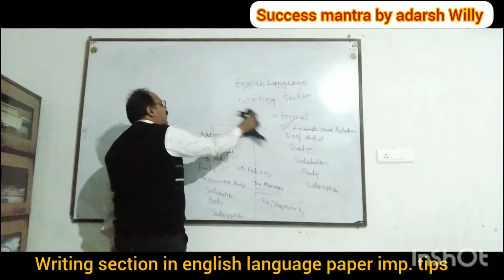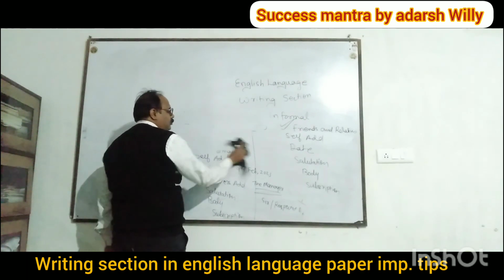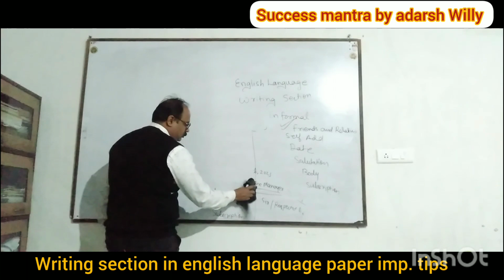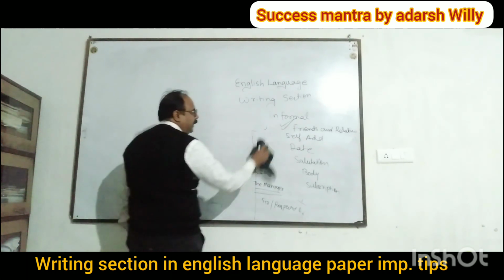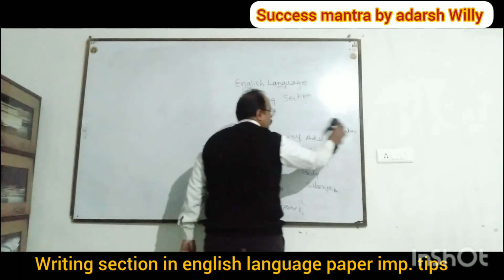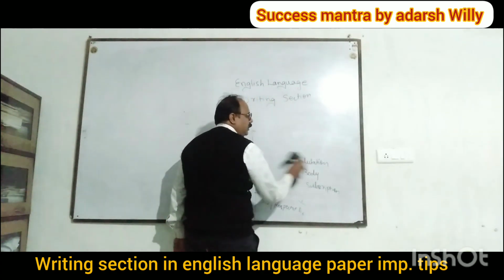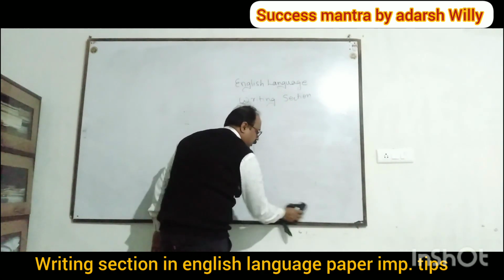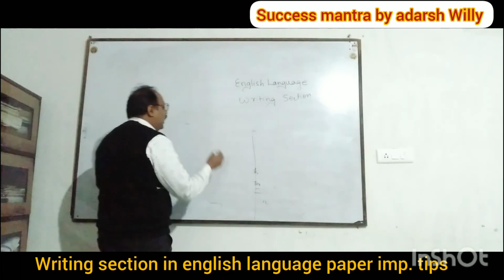Now the next thing that you have in the writing section, what is that? The next thing that you have is email writing and writing a notice. Okay? Email and notice writing. 5 marks are given for both, writing a notice or writing an email. So what will you do? Suppose you are writing a notice.